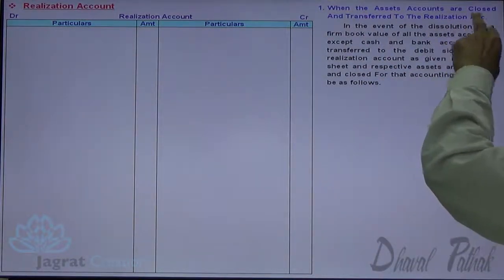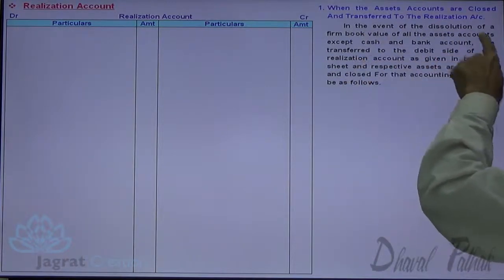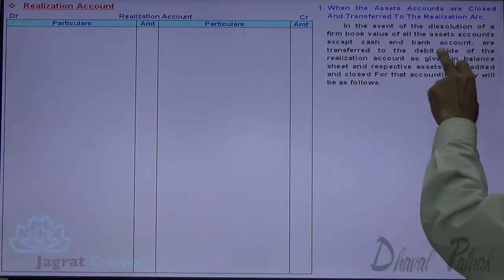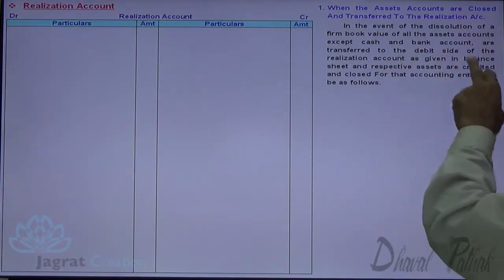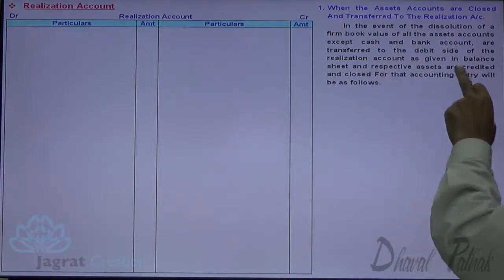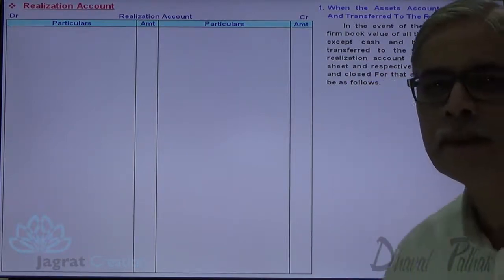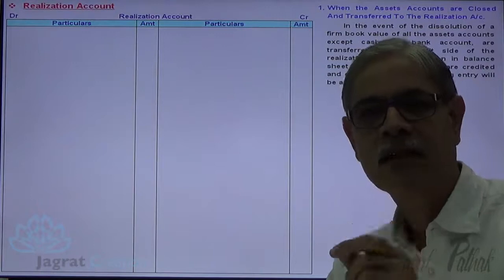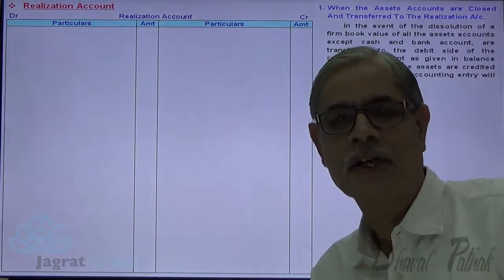When the assets accounts are closed and transferred to the realization account, in the event of dissolution of a partnership firm, book value of all the assets except cash and bank account are transferred to the debit side of realization account as given in the balance sheet, and respective assets are credited and closed. For that, accounting entry will be as follows. Now first step, assets to be realized are transferred to the debit side of realization account.